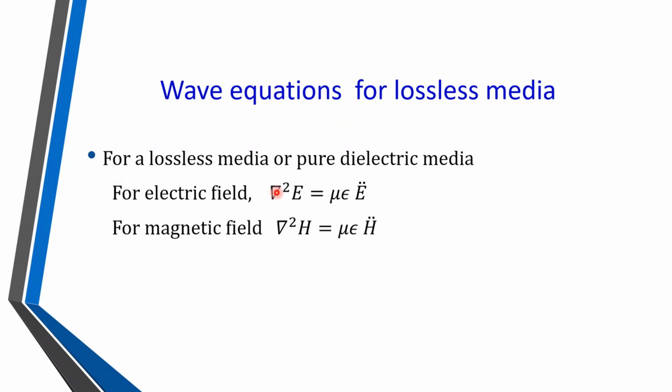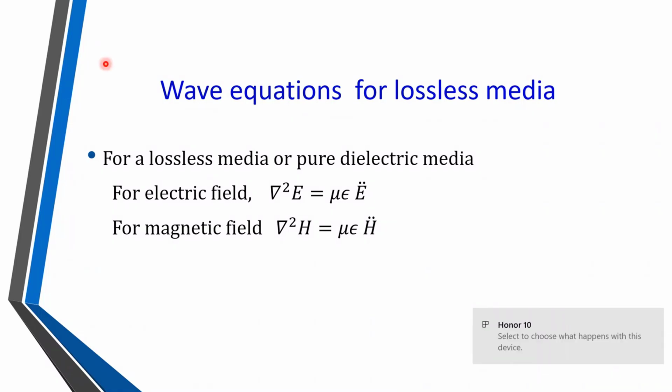So space variation is equated to time variation, and this variation depends upon the media parameters, that is mu and epsilon. Okay, so same electromagnetic wave has two fields, you know already. It has magnetic field as well as electric field, and both are mutually perpendicular to each other. So both equations will be available here, and these are for lossless media, right? Double dot means double derivative with respect to time, right?